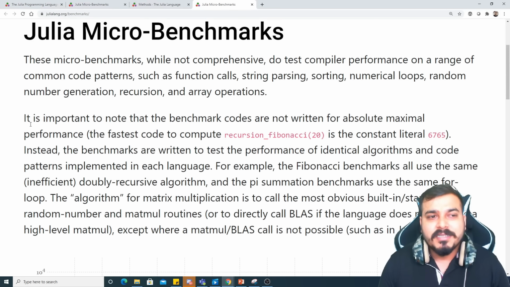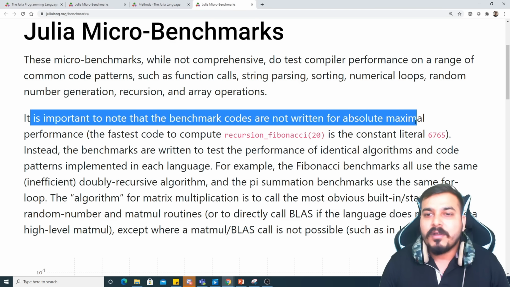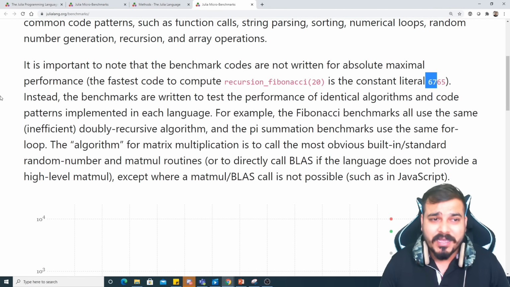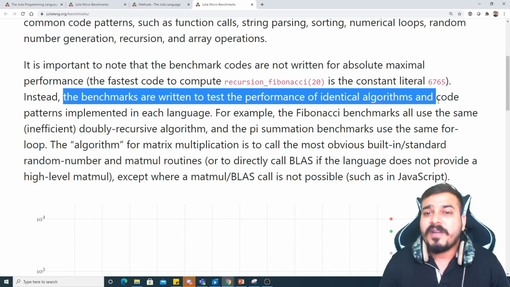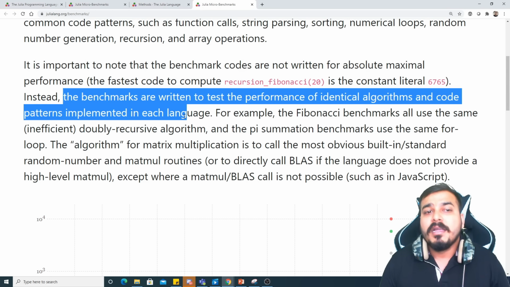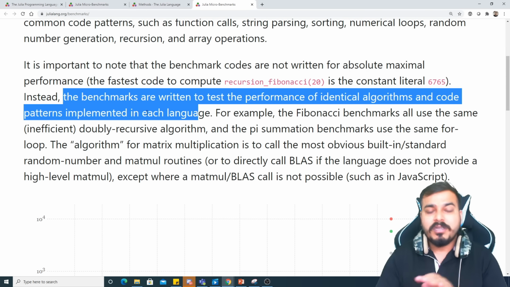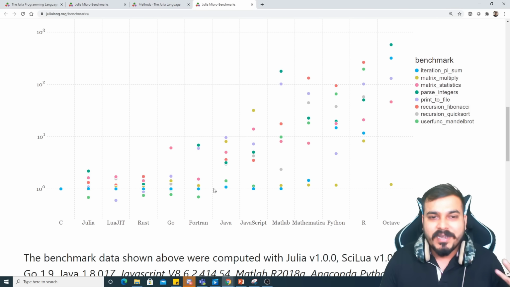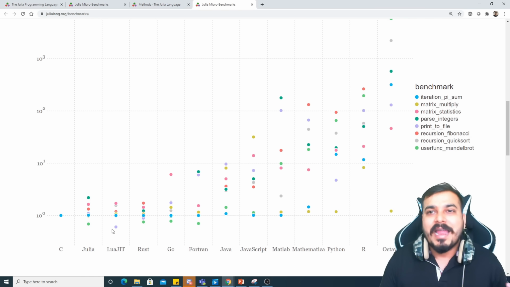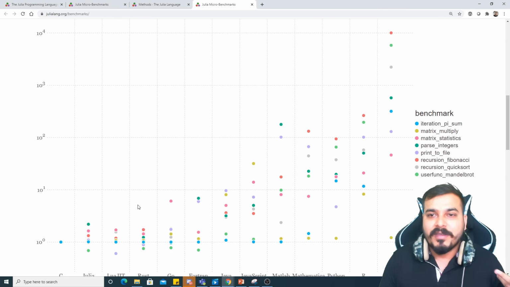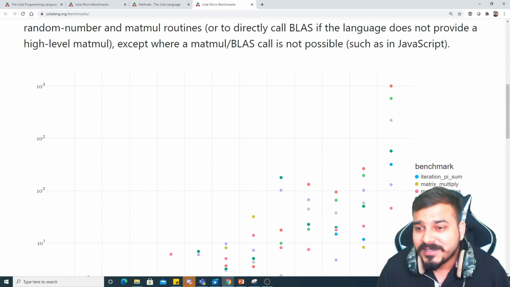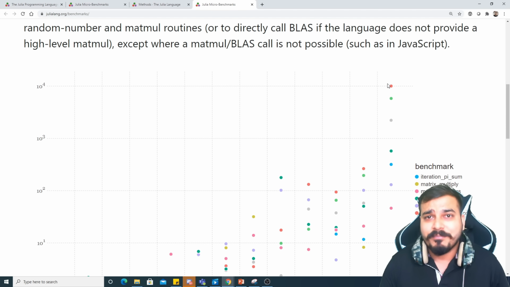Here you can see it is important to note that the benchmark codes are not written for absolute maximal performance. The fastest code to compute recursion Fibonacci 20 is the constant literal 6765. Instead, the benchmarks are written to test the performance of identical algorithms and code patterns implemented in each language, right? So all this information has been given over here so that you will be able to understand all these things. Definitely Julia looks like a very handy programming language, and probably in the future it will be very good, right? If you take Octave, somewhere here at 10 to the power of 4, this orange color is basically recursion Fibonacci. It is taking this much time, right?